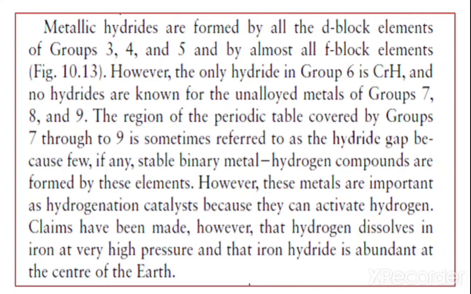And the region of the periodic table covered by groups 7 through 9 is sometimes referred to as the hydride gap, because no stable binary metal hydrogen compounds are formed by these elements.